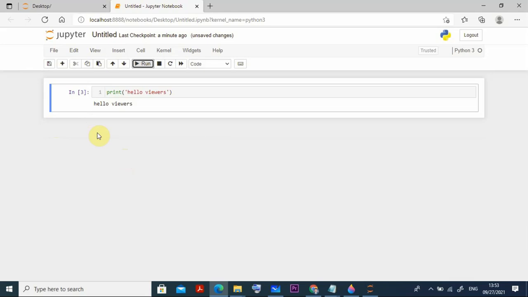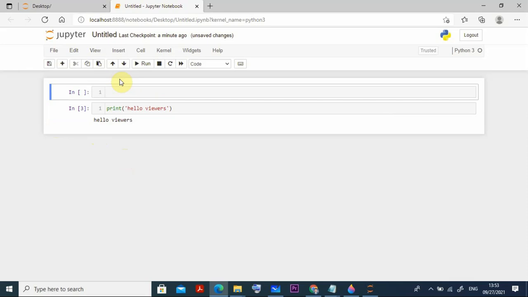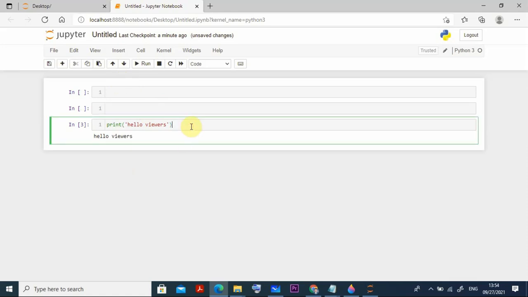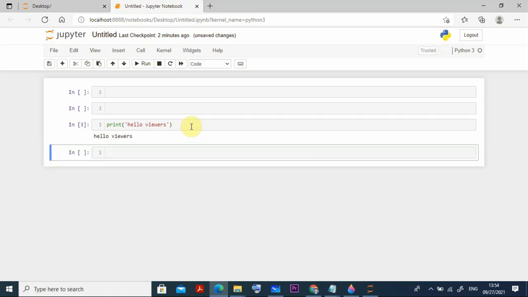For creating a line above this one, just press A, so it is created above that one. Similarly for creating a line below, just press B, and it is there below that one. Suppose you want a line below this, just press Escape and then press B, and a line is created below that one.